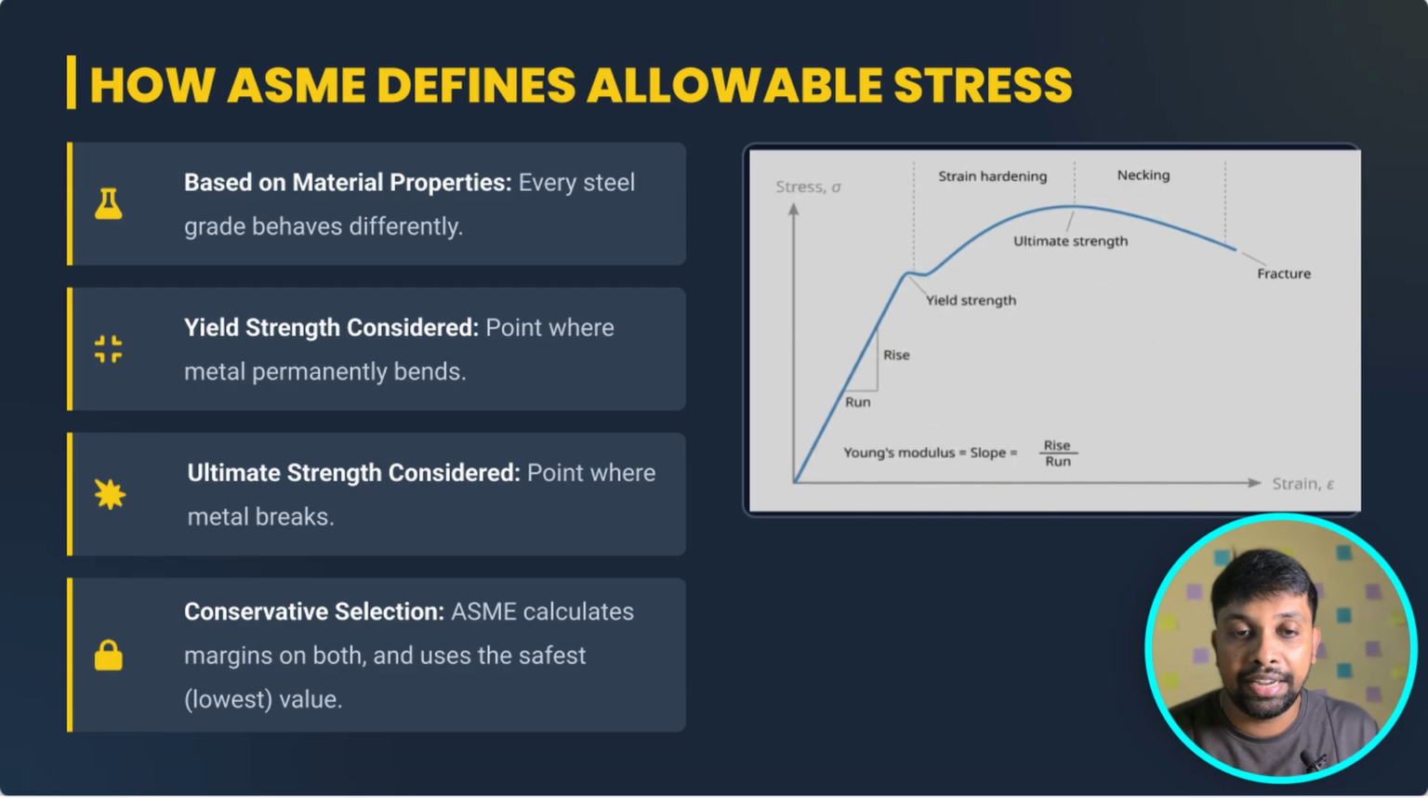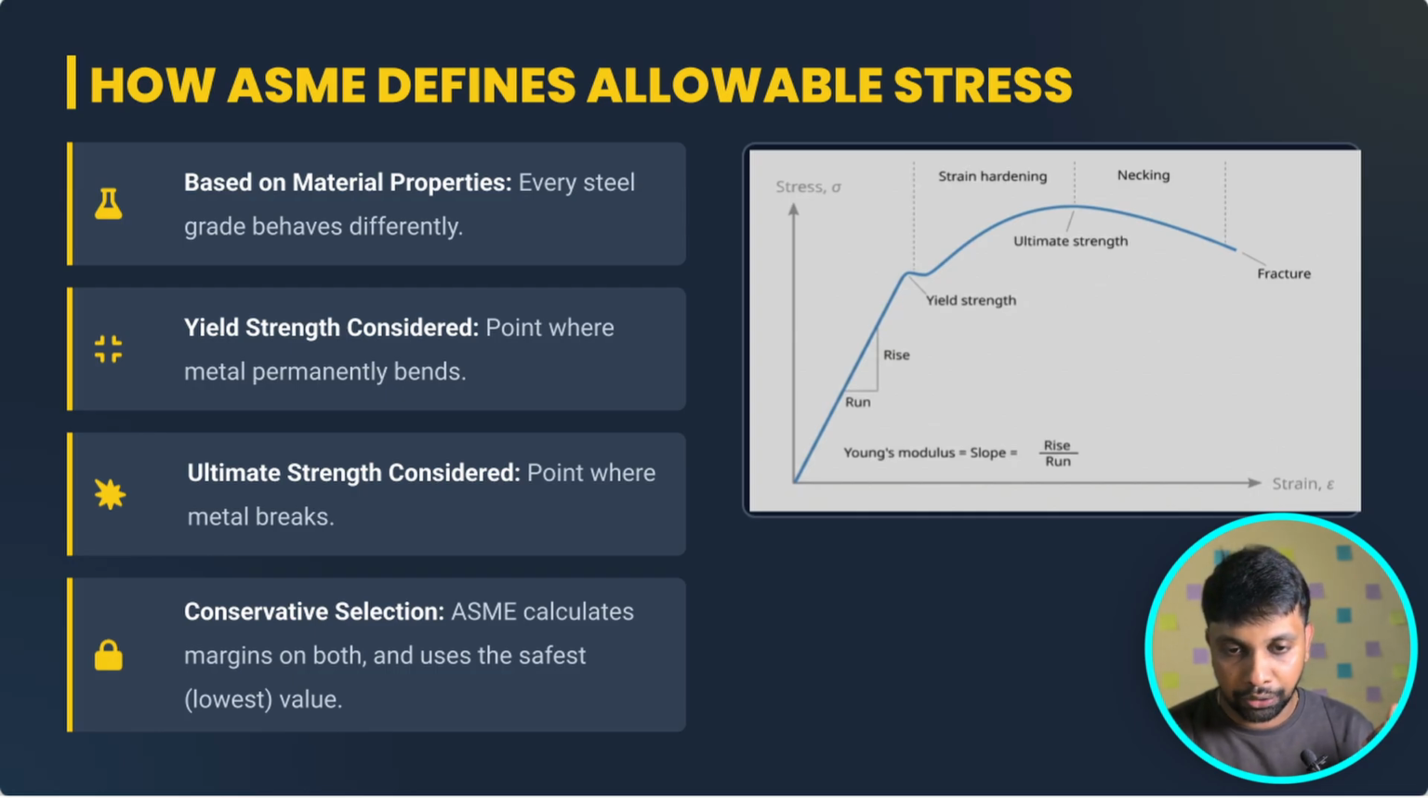How does ASME define the allowable stress? Actually, this allowable stress is generated for each and every material. Each material behaves in a different manner. Some behave very well at low temperature, some behave very well at high temperature, some behave very well in the impact test. Those kinds of things are there. We consider the safety margin using two terms: one is the yield strength, and the other is the ultimate tensile strength.